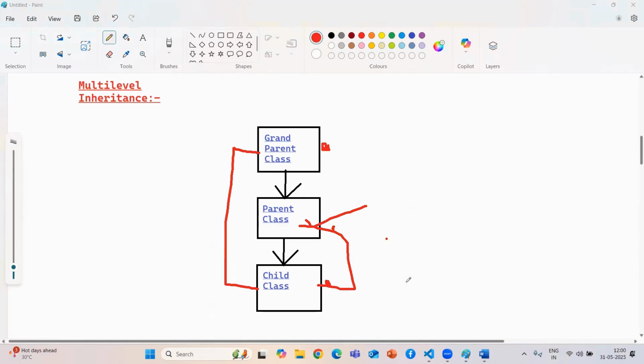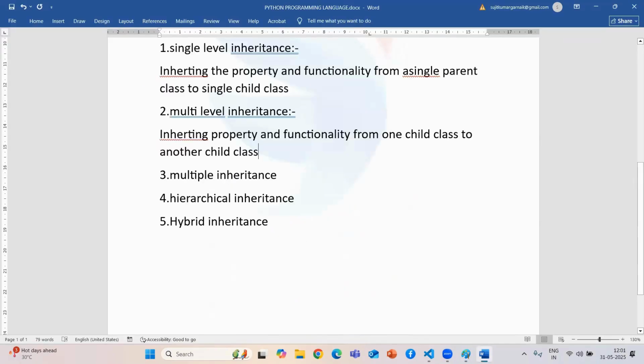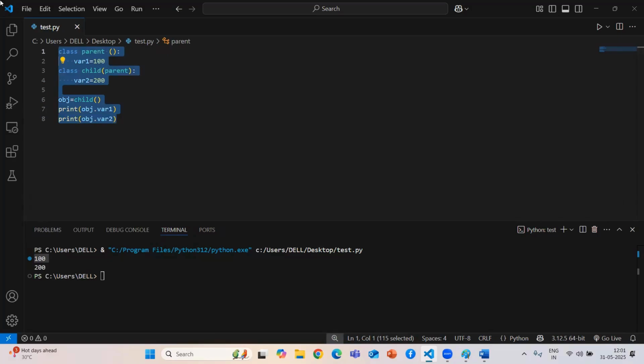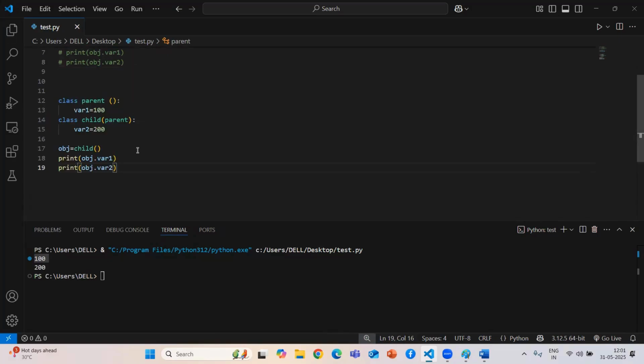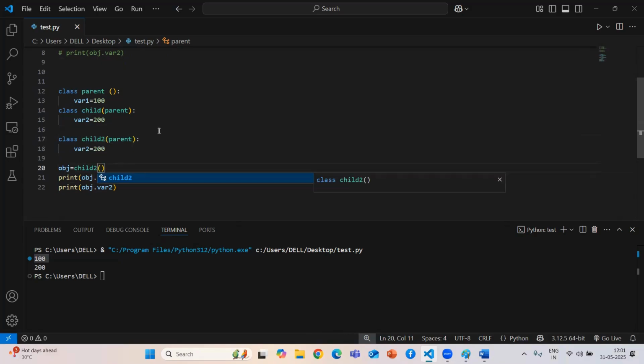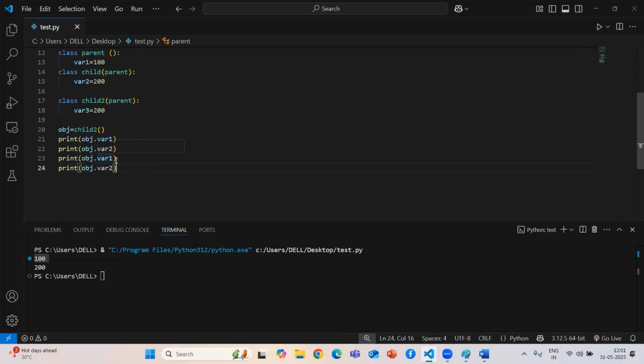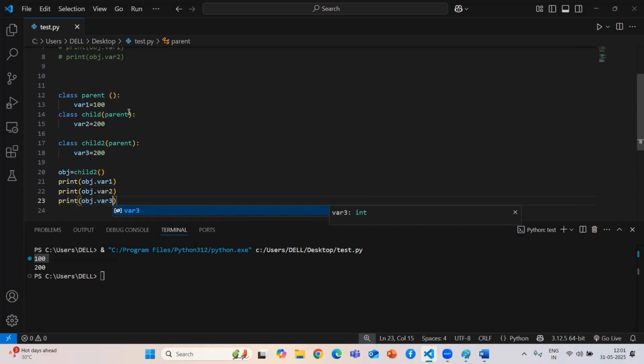So how to achieve that? Now we are going to see. I just copy this thing, guys. Here I want to create one more child class, so I'll take child 2. Now if I'm creating a variable 3, I need to access that variable 3 also. Now if you see, there is no connection till now, we don't have any connection.